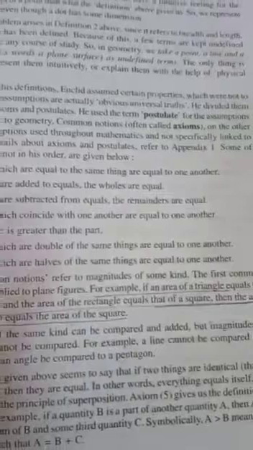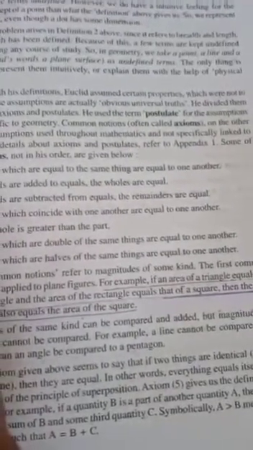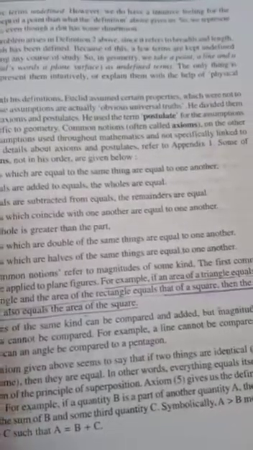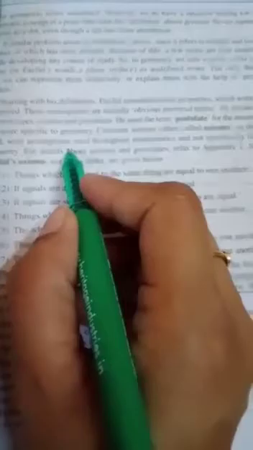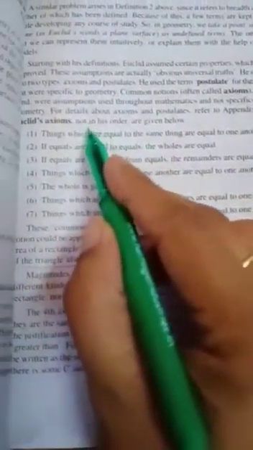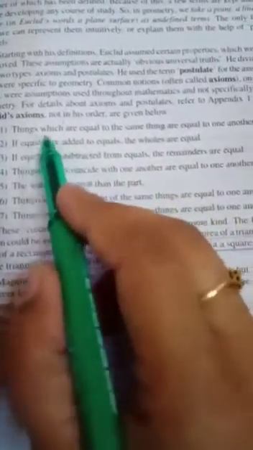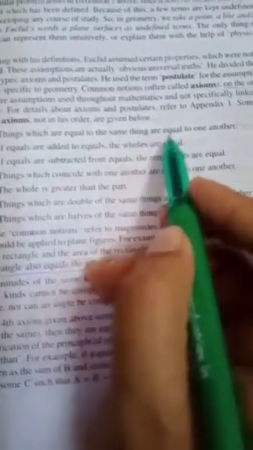Now we will learn about the postulates and axioms given by Euclid. So firstly, what are postulates? Postulates are those terms which are assumptions for geometry only. What are axioms? Axioms are the terms which are not specially for geometry. These are assumptions only. So firstly, let us discuss Euclid's axioms. Euclid has given 7 axioms to us. First is, things which are equal to the same thing are equal to one another.